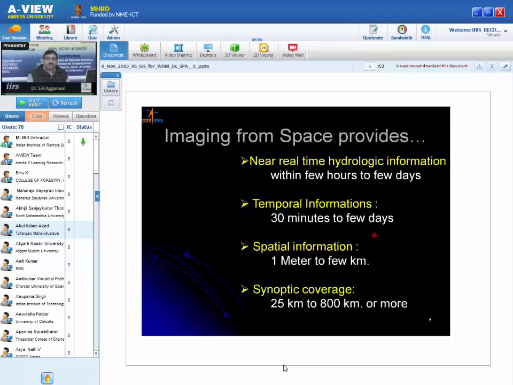And of course, the biggest advantage of satellite imagery is that it gives you the synoptic coverage. As you are aware, water availability is not point information. It is spatial information. It is not local information. It is regional information. Something happening 100 kilometers away may affect this place today. So synoptic coverage is necessary. So satellite imagery provides synoptic coverage from 25 kilometers to 800 kilometers or more. Even now, if you are talking about CARTO2 data, then it gives you a synoptic coverage of 9.6 kilometers.